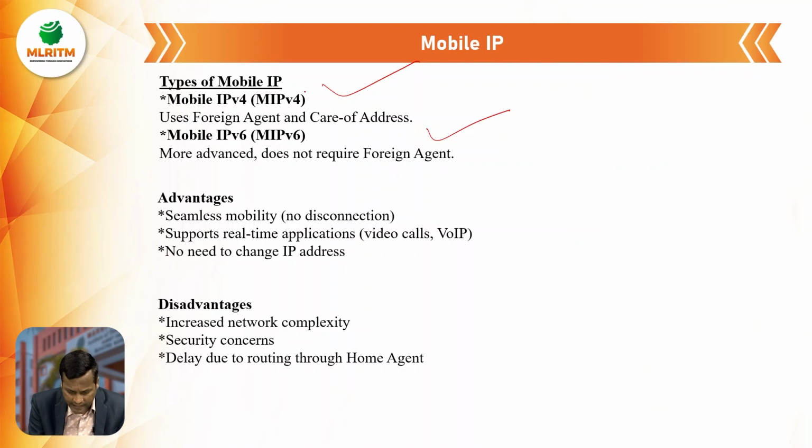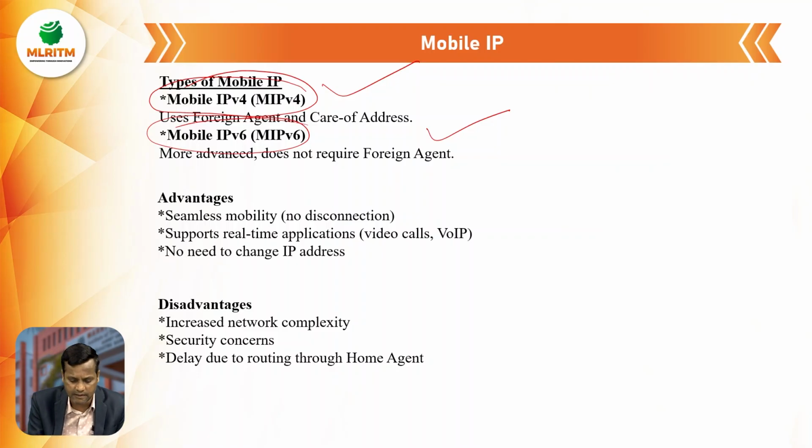IPv4 cannot cover all the gadgets, so IPv6 had to be launched. So now we are using IPv6.